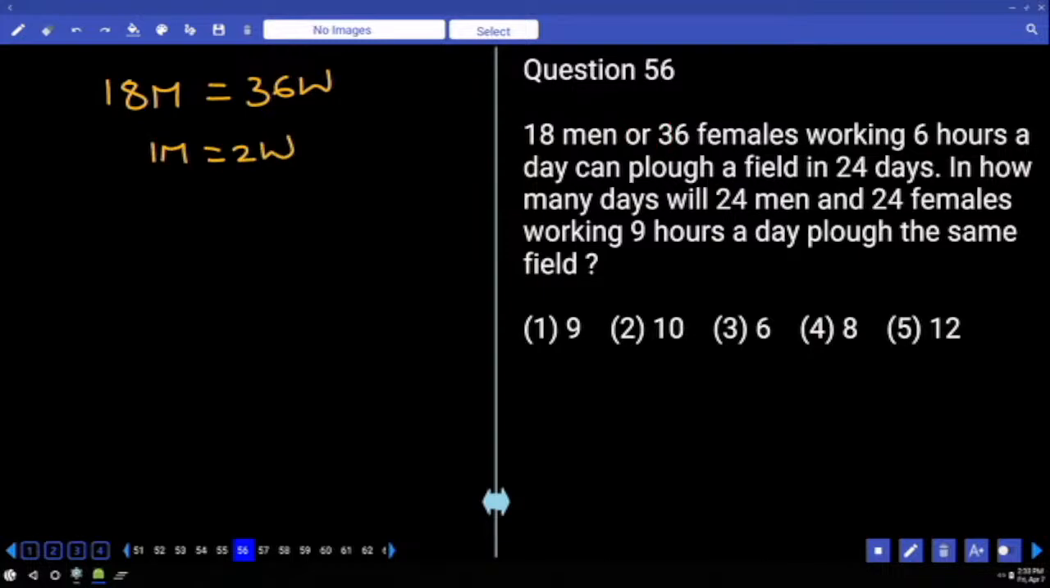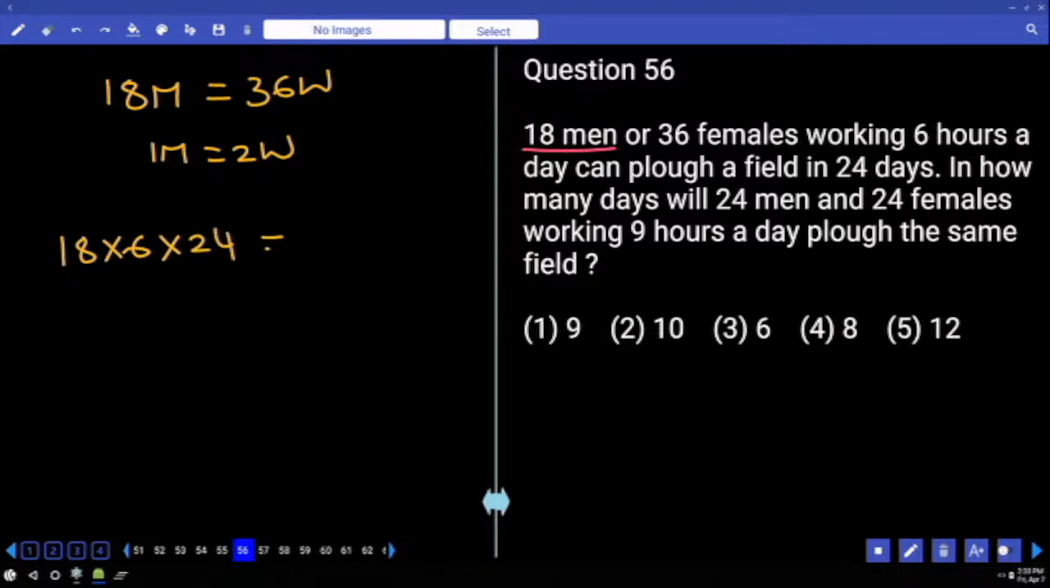Next, in how many days will 24 men and 24 women working 9 hours a day plough the same field? For these types of questions, what you need to do is convert every piece of information to only men or only women. So whom should I consider, men or women? Men. How many men are there? 18. How many hours are they working? How many days are they taking?